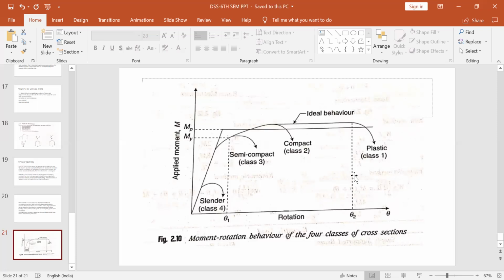And this is the rotation at which the plasticity will end, theta 2. So in this theta 1 to theta 2, the entire plastic structures will exhibit their properties. So theta 2 is much greater than theta 1, and your structural stage is here in this one. So this is called the plastic section.